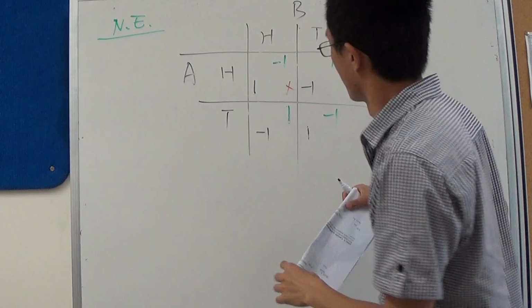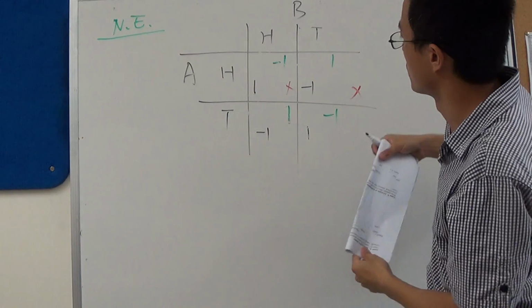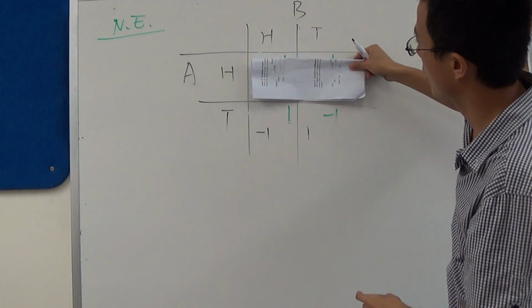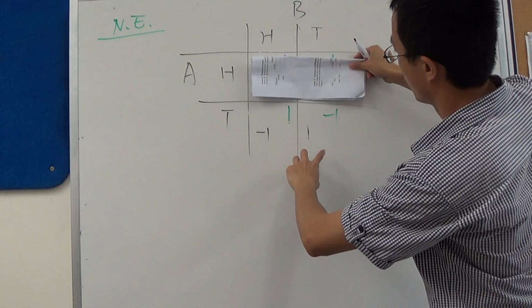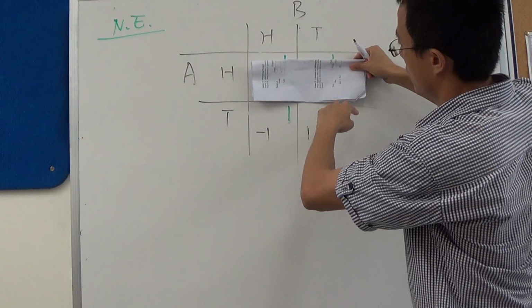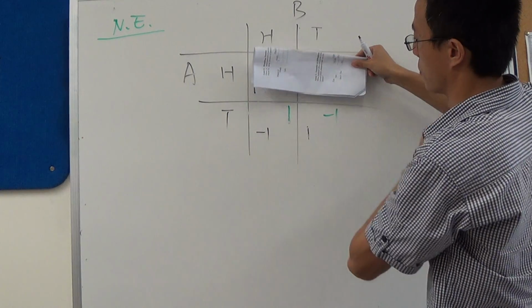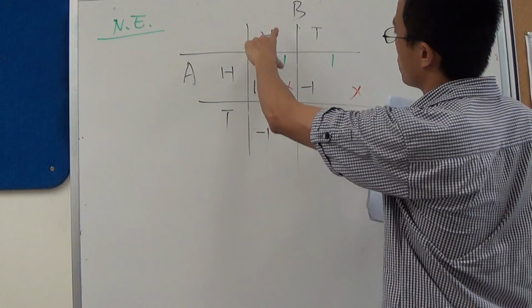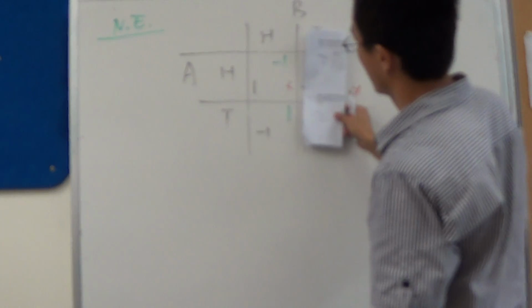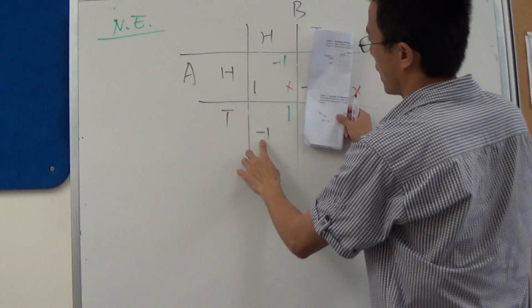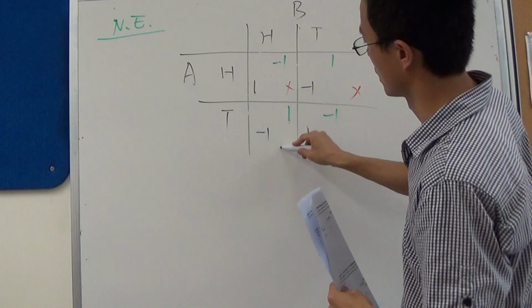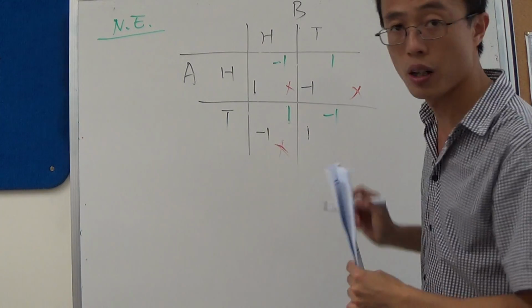Okay. Similarly, given A tail, will B deviate from head to tail? No, because deviation is going to reduce his payoff from 1 to -1. Given B head, will A deviate from tail to head? Yes. So this is not a Nash equilibrium as well.